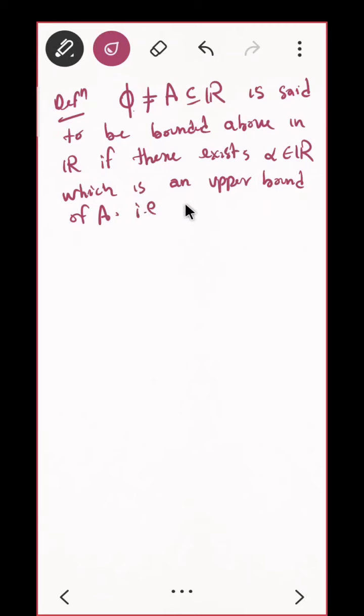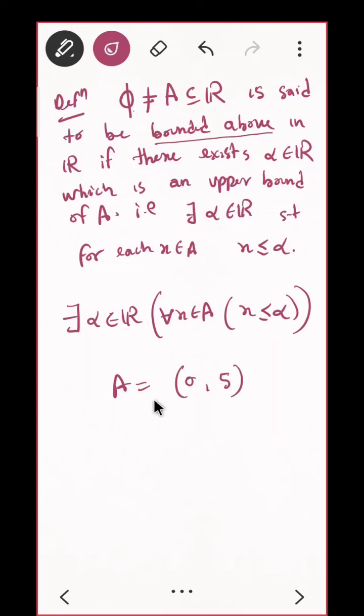Do you agree? So now let us come to the example. Suppose the set 0 to 5, whether this is bounded above, that means whether there exists some upper bound of the set. Correct? We just want at least one upper bound. That is enough for us.